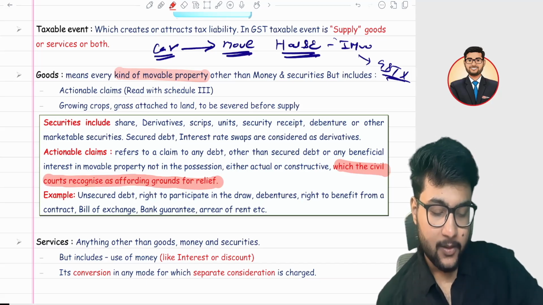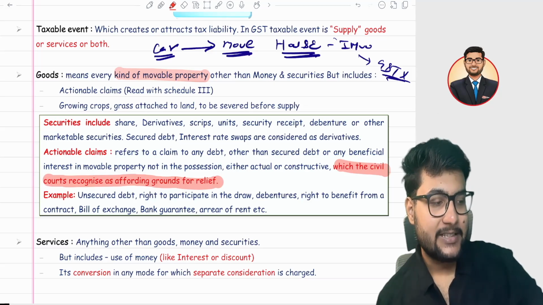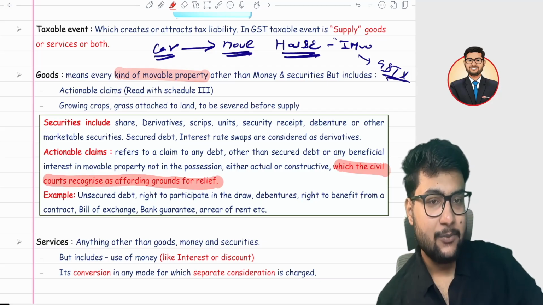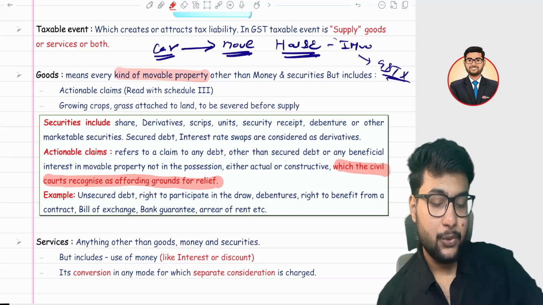For example, you buy a voucher as well. So voucher here is also an actionable claim. Voucher here is, you go to the shopping malls and someone gives you a voucher so that whenever you come the second time you can redeem this voucher. So this is also an actionable claim and no one can stop you, saying this voucher is not valid because they gave it to you the first time you purchased things. Now they can't, because the civil court recognizes that. I hope it is clear.